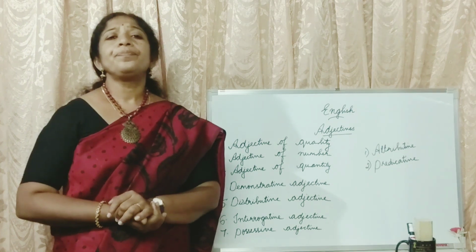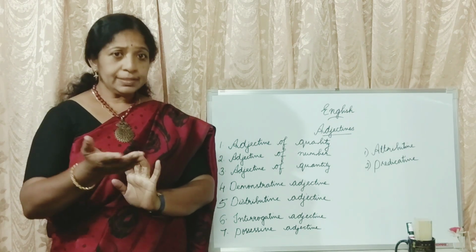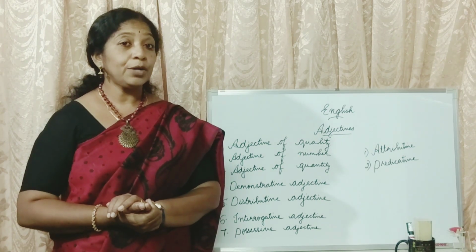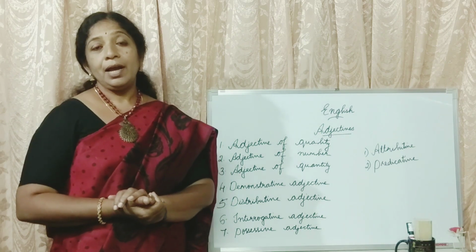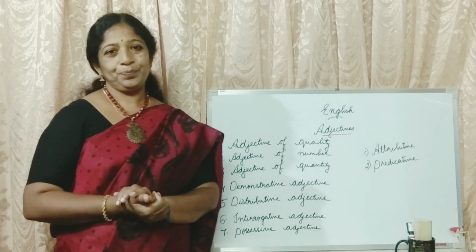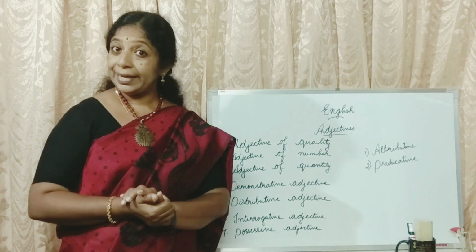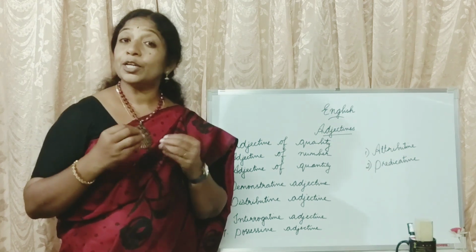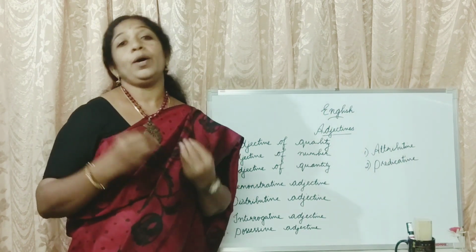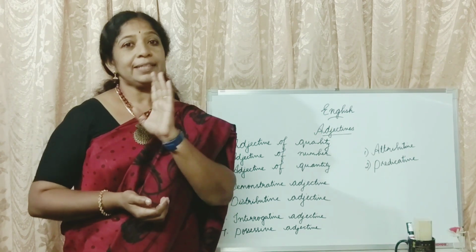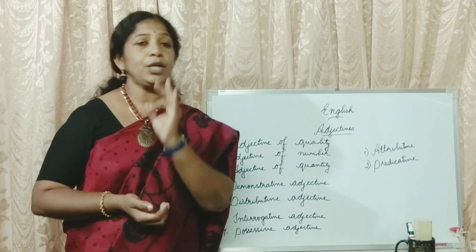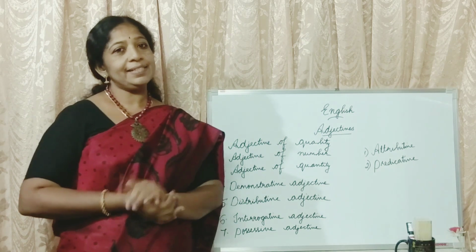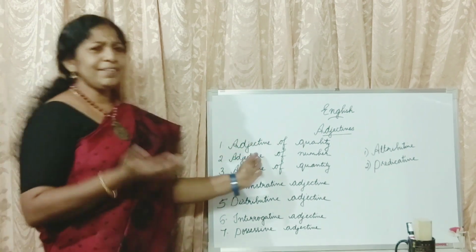An example I'll give you. The same example we can take. Rahul is a clever boy. What kind of a boy is Rahul? He is a clever boy. I ate a sweet mango. What kind of a mango did I eat? Sweet mango. So, all these adjectives describe the quality of a person or a thing. The adjectives which tell us about the quality of something are called adjectives of quality. Is it clear? Yes. All these are very simple.